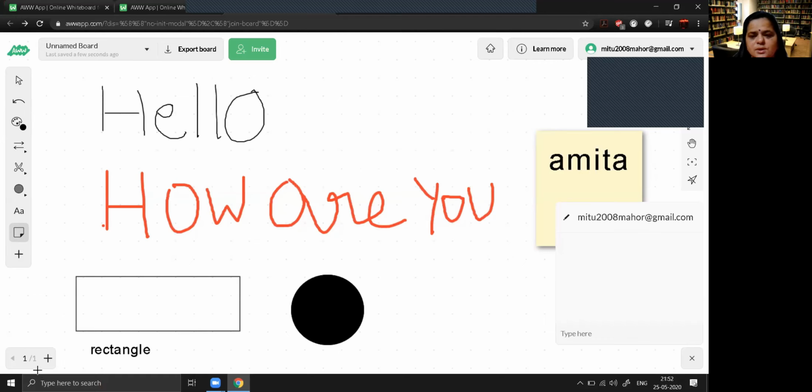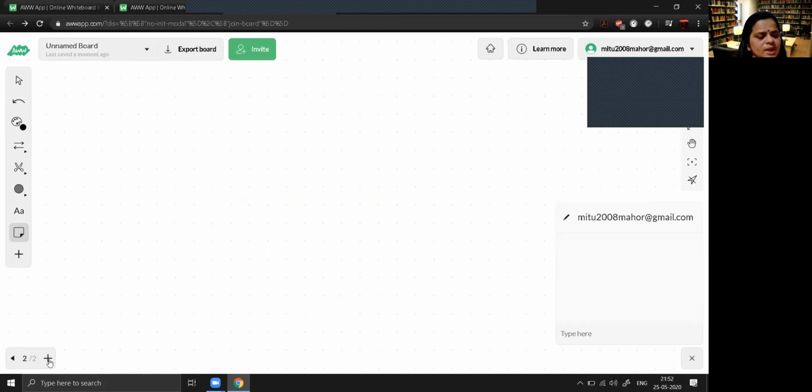inserted. So you can increase the number of pages. Right now this is page number 1. If you want to go for second page, this is how you can add pages. Once that second page will be filled, again if you click on this plus, the third page will also open in front of you.